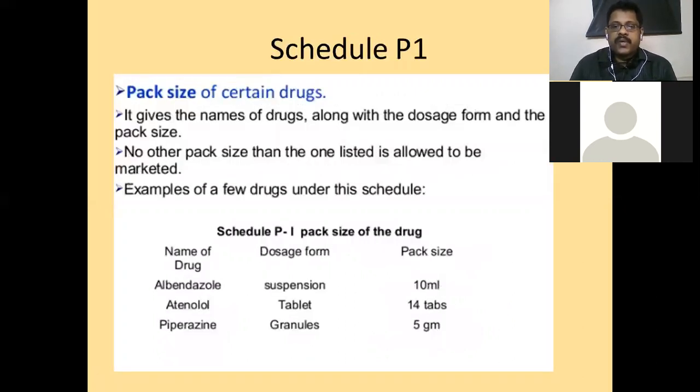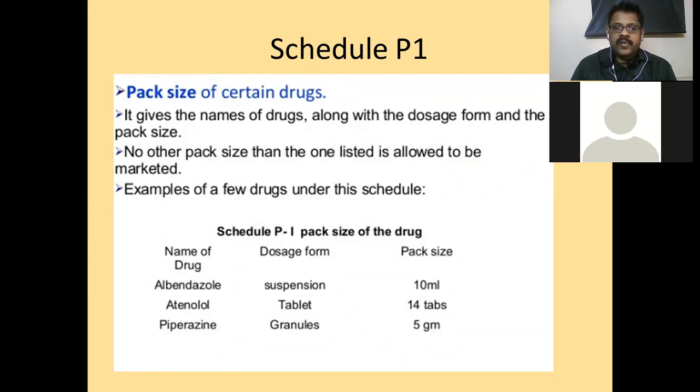Schedule P1 mentions the pack size of certain drugs. P is about life period, P1 is about pack size. It gives the name of the drug along with the dosage form and the pack size. No pack size other than the one listed is allowed to be marketed.